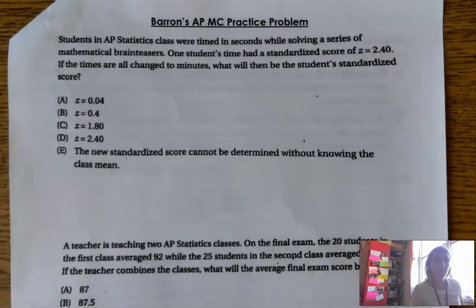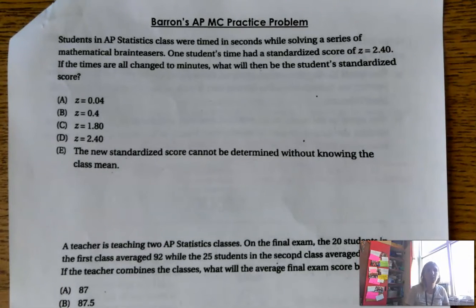All right, let's go ahead and do some practice AP problems to get you ready for the test. All right, students in AP Statistics were timed in seconds while solving a series of mathematical brain teasers. One student's time has a standardized score of z is equal to 2.4. All right, remember we just talked about z-scores, right? So z is equal to 2.4. I want you to tell me a few things about that. Is his time going to be above the mean or below the mean? I hope you said above the mean, specifically 2.4 standard deviations above the mean.